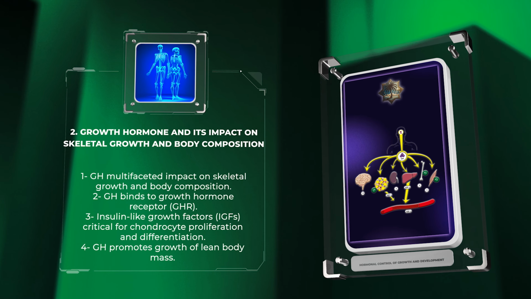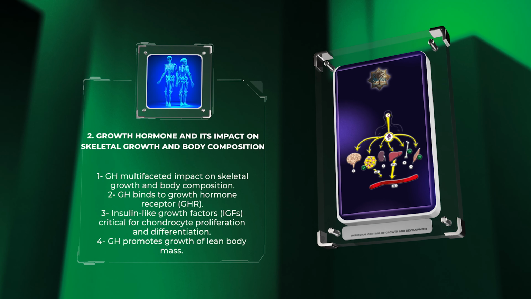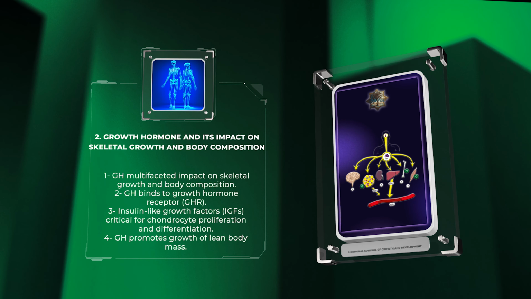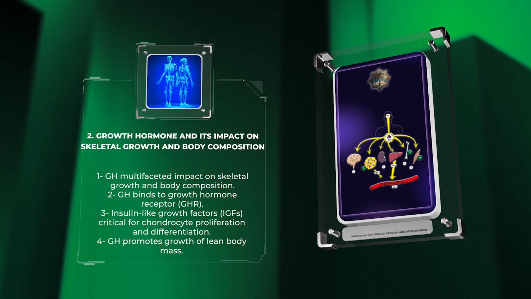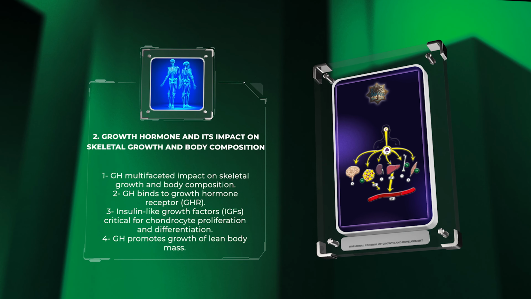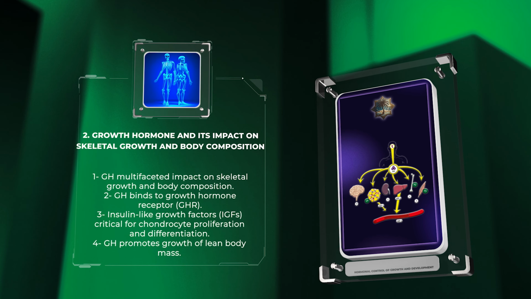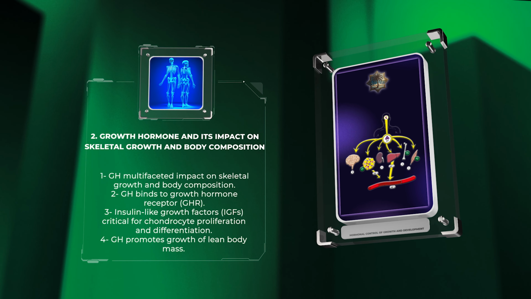The impact of growth hormone, GH, on skeletal growth and body composition is multifaceted. GH acts primarily by binding to the growth hormone receptor, GHR, present on target cells, leading to the production of insulin-like growth factors, IGFs. These IGFs, particularly IGF-1, are critical for the stimulation of chondrocyte proliferation and differentiation in the epiphyseal growth plates, thereby facilitating linear bone growth.